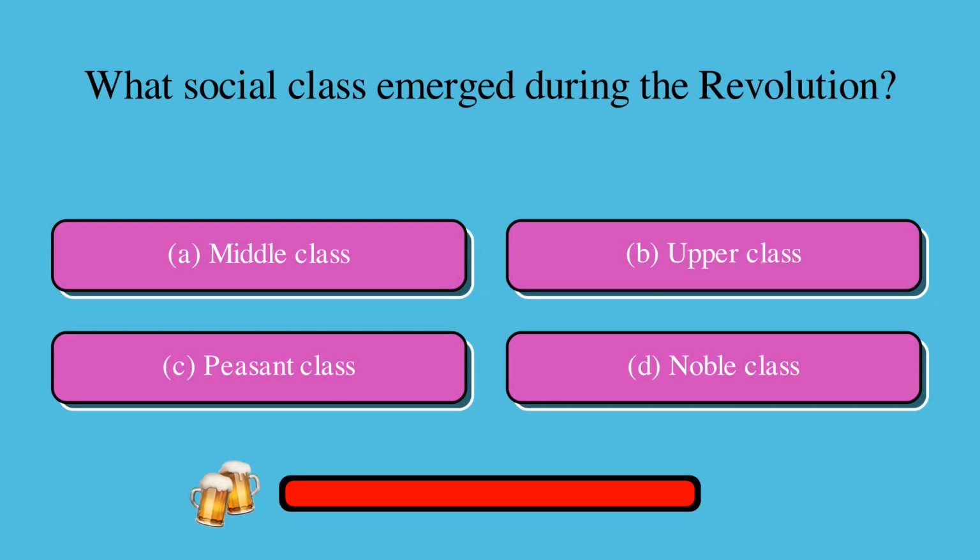What social class emerged during the revolution? Is it A. middle class, B. upper class, C. peasant class, or D. noble class? The correct answer is A. middle class.